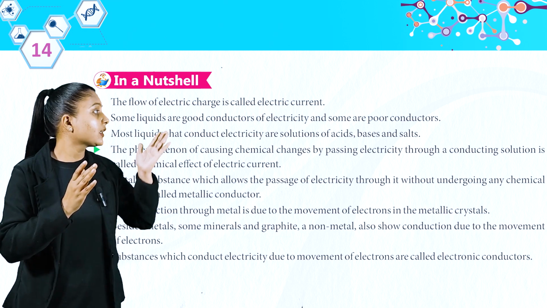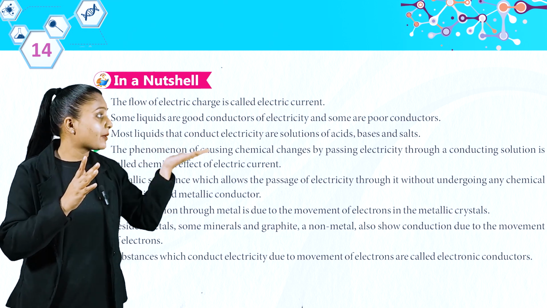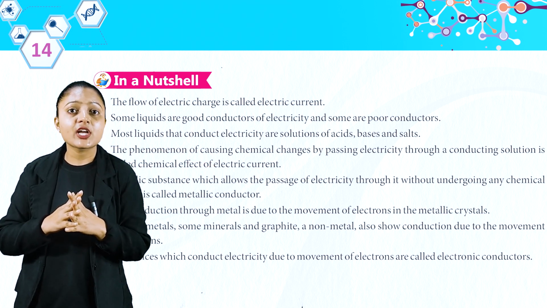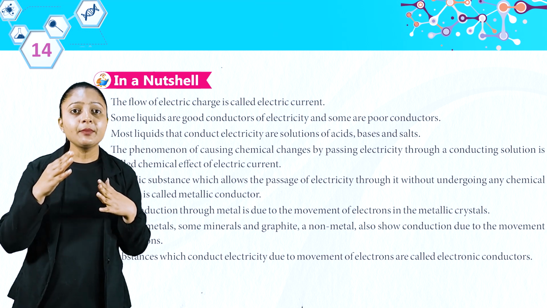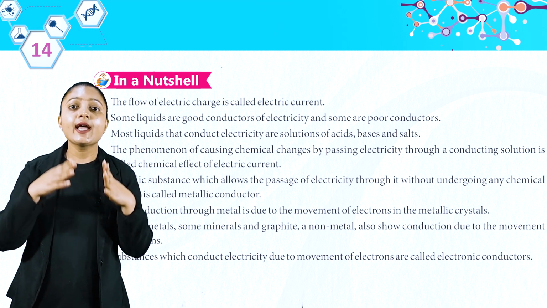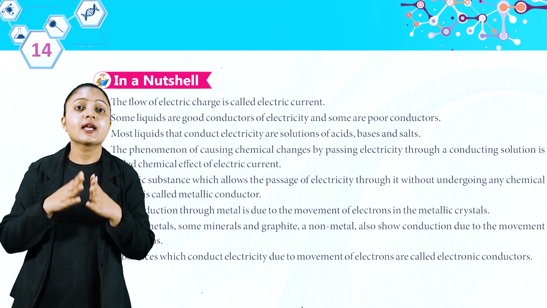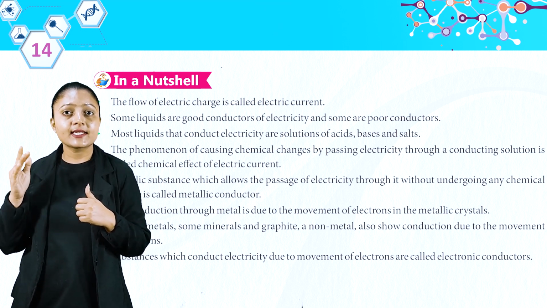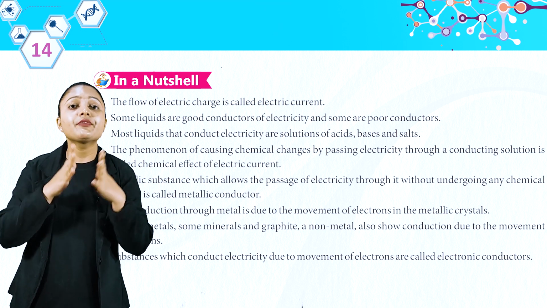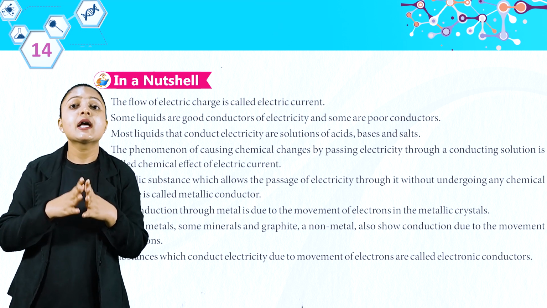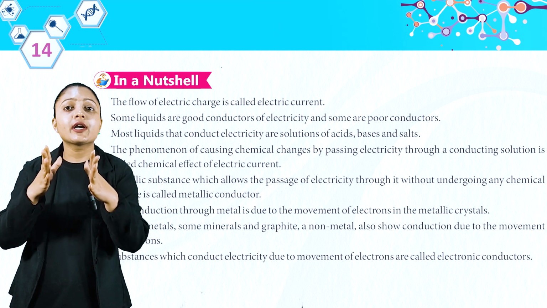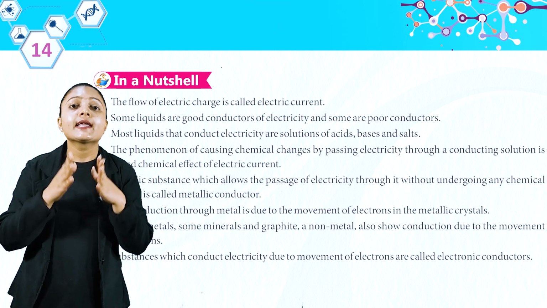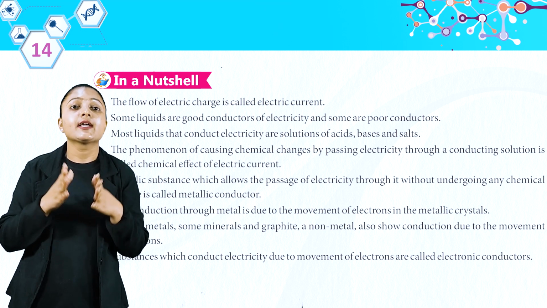So, after reading the complete chapter, we have to summarize our reading in a nutshell. First, the flow of electric charge is called electric current. Some liquids are good conductors of electricity and some are poor conductors. Most liquids that conduct electricity are solutions of acids, bases and salts. The phenomenon of causing chemical changes by passing electricity through a conducting solution is called chemical effect of electric current.